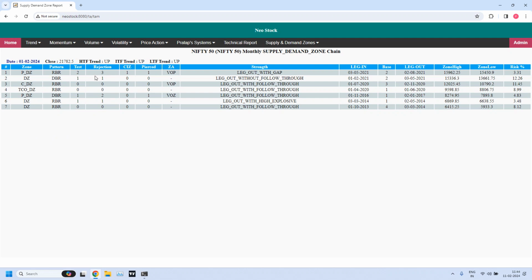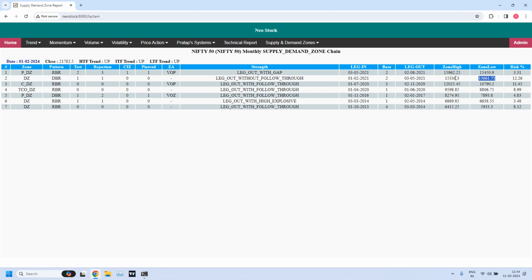In monthly, we have a pierced demand zone on 2nd October 2021. It is already pierced. Just below that, there is one more demand zone between the levels of 15,336 to 15,661, zone high and zone low.